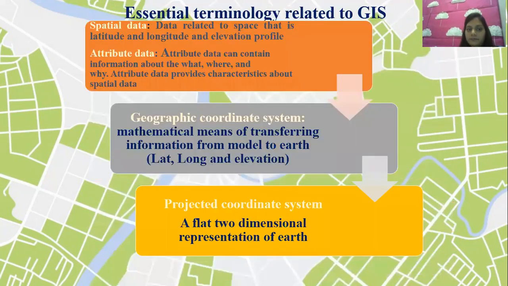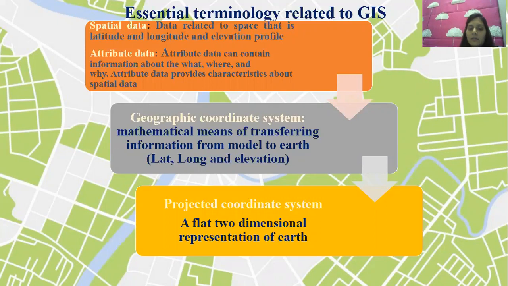Moving further, here are two or three essential terminologies that I would like to discuss in detail. We are going to discuss more as we move into the module. If any terminologies come, we will discuss them there also. Firstly, in GIS you will hear the word spatial data. What is spatial? It is related to space.